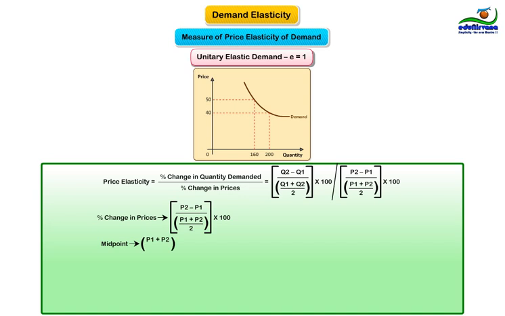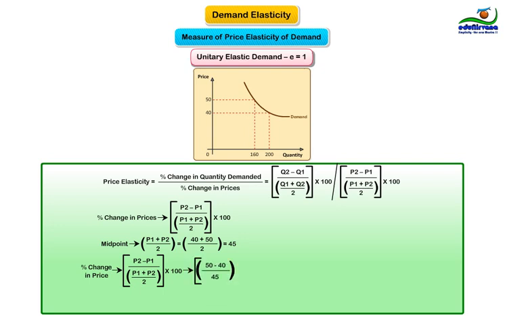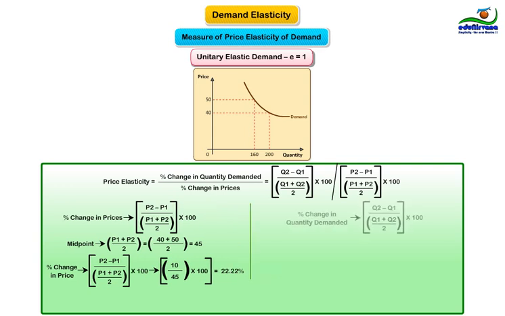Midpoint, P1 plus P2 divided by 2, that is 40 plus 50 divided by 2 results in 45. Percentage change is P2 minus P1 divided by midpoint whole multiplied by 100, that is 50 minus 40 divided by 45 whole multiplied by 100, which is equal to 10 divided by 45, results in 22.22%.